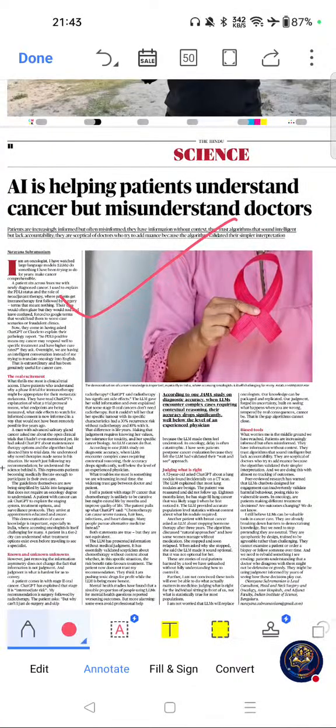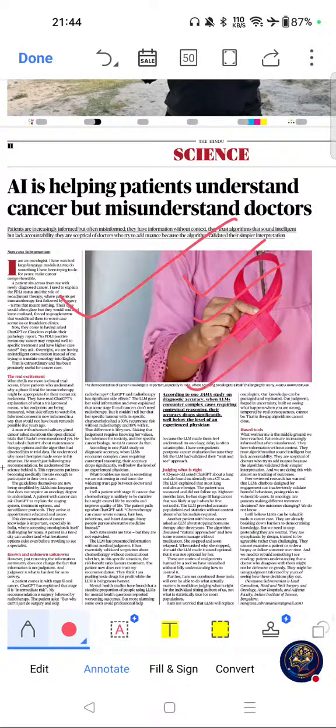AI is helping patients understand cancer but misunderstand doctors. If you see the importance of this article for public health and digital governance, this article is relevant for AI regulation and responsible innovation, and this is also useful for ethics, essay, and interview preparation also. Questions have appeared on artificial intelligence, digital health, ethics of technology, and healthcare governance.